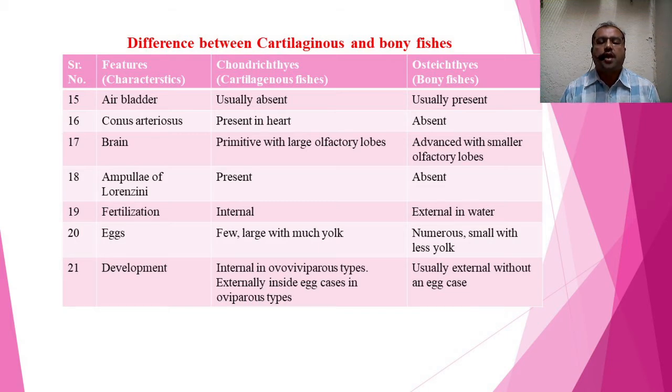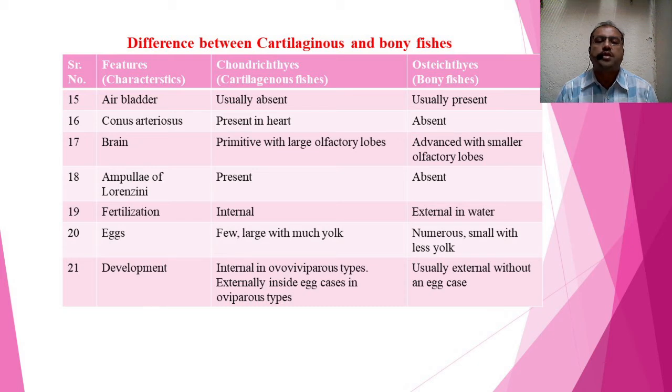Bony fishes are highly developed fishes as compared to the cartilaginous fish. If you see the conus arteriosus, it is a part of the heart which is present in cartilaginous fish, but it is absent in bony fish. If you see the brain, in cartilaginous fish, the brain is primitive with large olfactory lobes. Olfactory lobes are highly developed in cartilaginous fish. That's why the sense of smell is well developed in cartilaginous fish.